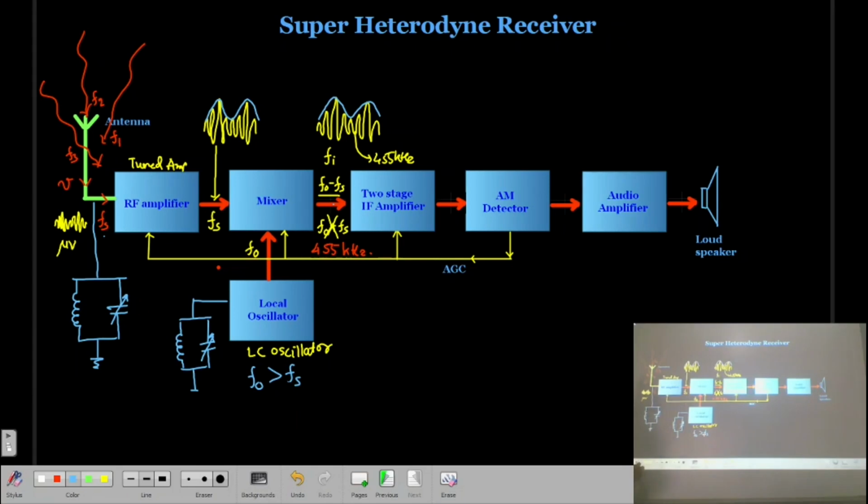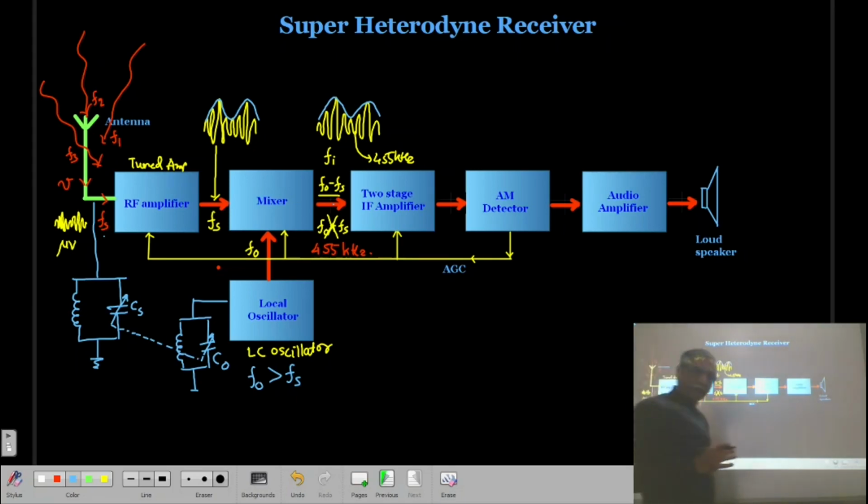That's why the capacitor at the input, which is known as CS, and the capacitor which is part of the oscillator, both are variable and they are ganged and connected to each other.